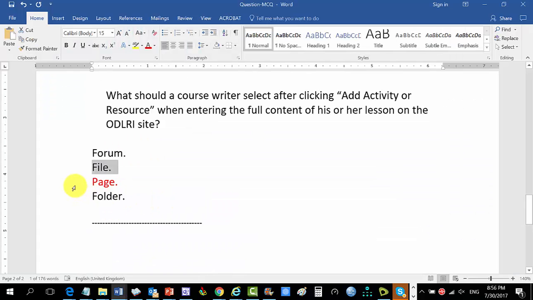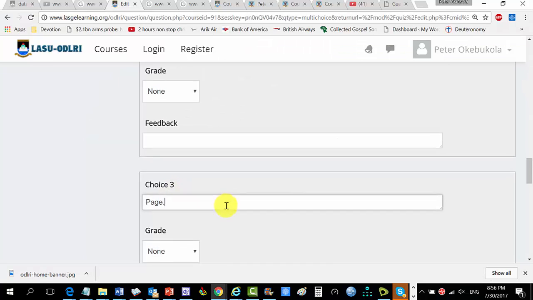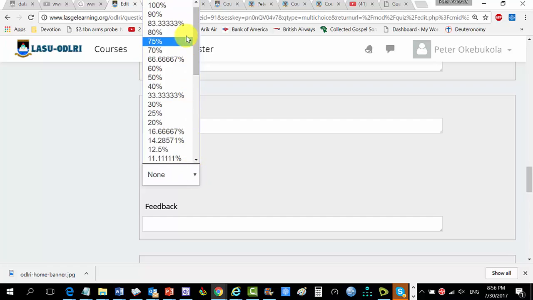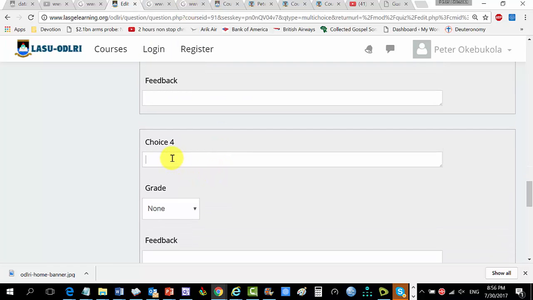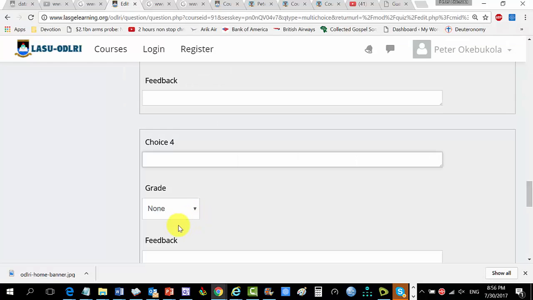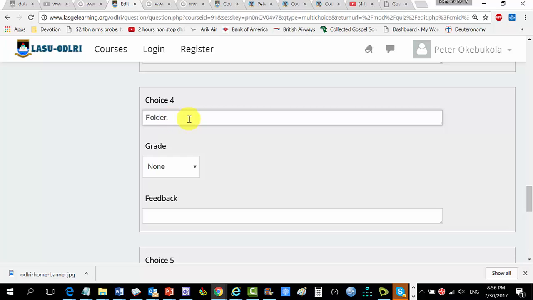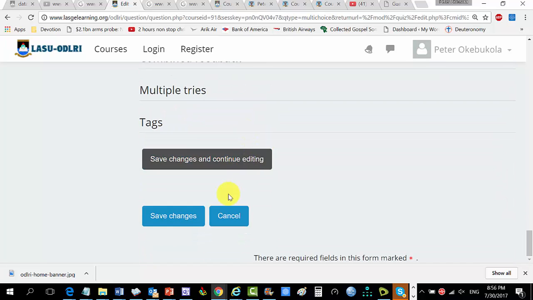Page is the correct one, so what should I give it? 100%, which is right. This one. Yeah. Folder, so what will I give it? Folder, of course, that's none. So what should we do? Save changes. Well done. So that's it.